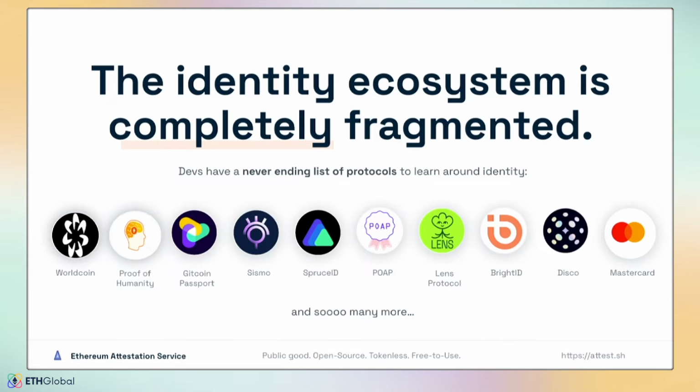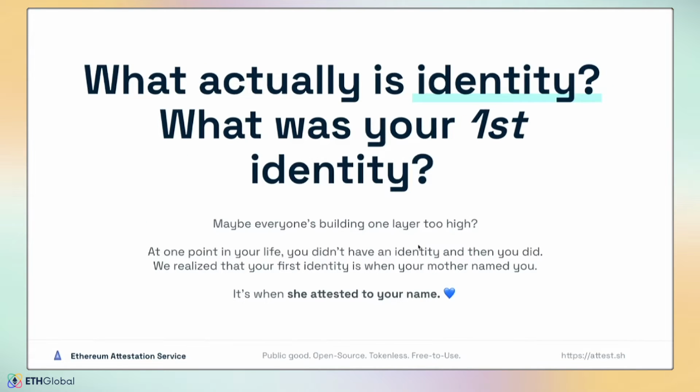And as we look throughout the ecosystem, we notice how completely fragmented everything is. So as developers, we have a never-ending list of protocols we have to learn. So WorldCoin, Gitcoin, Proof of Humanity, Sismo, Spruce, POAP, the list keeps going on. And we realized that none of these protocols are talking together. So we thought, well, what actually is identity? And so we went through this thought experiment and we were starting to question, well, what was our first identity? Maybe all of the builders are building one layer too high.